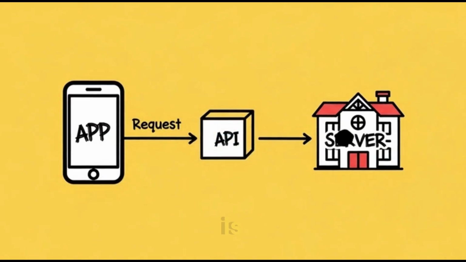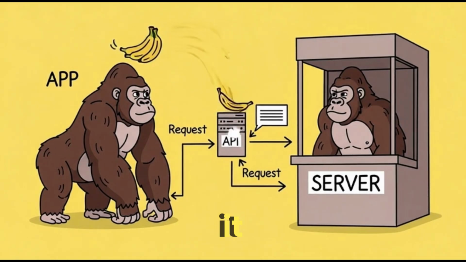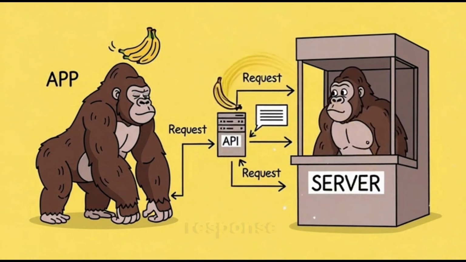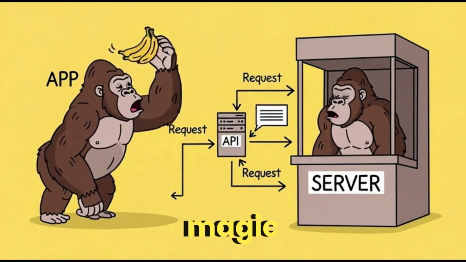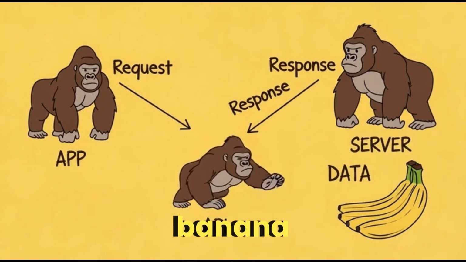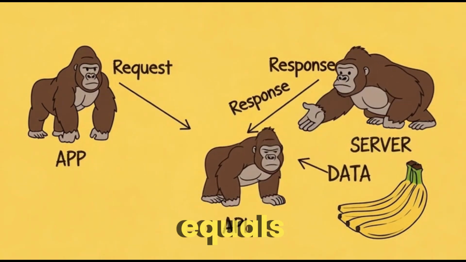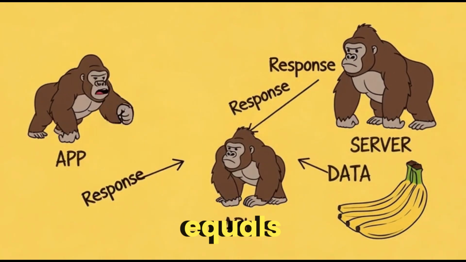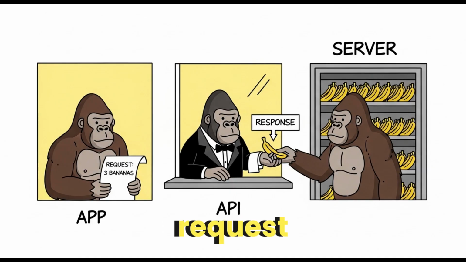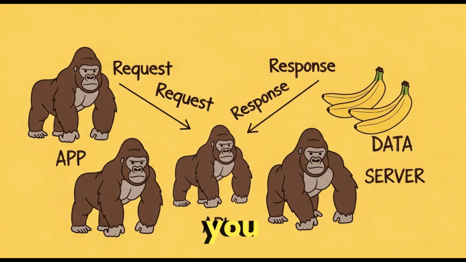Here is the simple definition. An API is a system that allows 2 programs to talk to each other. It receives a request. It processes it. It sends back a response. That's it. No magic. Just communication. Banana storage equals server. Bananas equals data. Waiter monkey equals API. Asking equals request. Getting bananas equals response. If you understand monkeys, you understand APIs.